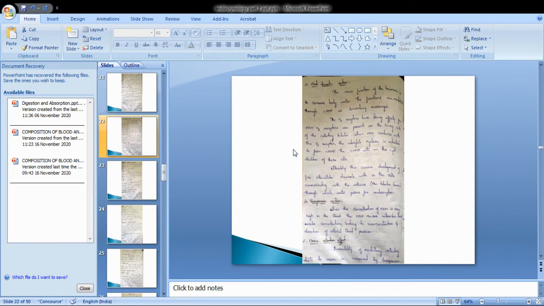Next, the urea retention effect. The permeability of the medullary collecting ducts to urea is increased by vasopressin.